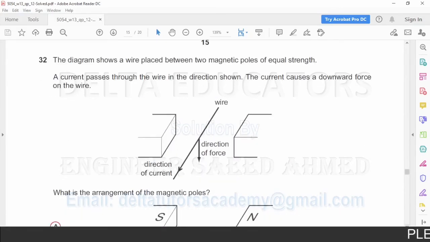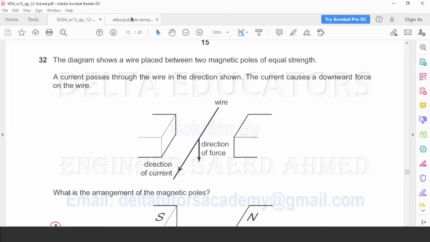Question number 32. The diagram shows a wire placed in between two magnetic poles of equal strength. A current passes through the wire in the direction shown. The current causes a downward force on the wire. What is the arrangement of the magnetic poles? This topic is related to Fleming's left-hand rule.